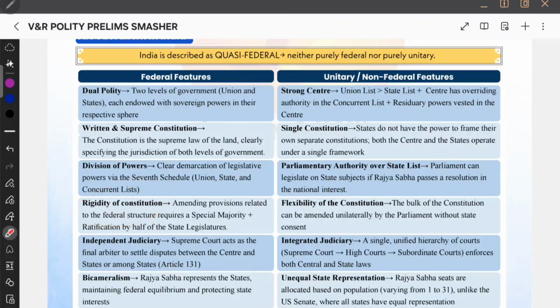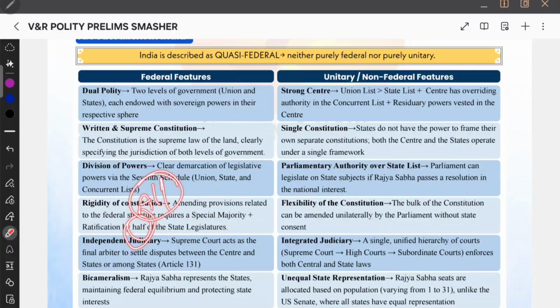And then rigidity of the constitution. The constitution is rigid. That's why the levels of the government are also rigid. And even if you want to modify certain state list matters, for that also you require state ratification. Sometimes you require a special majority to modify federal features. Special majority, okay, plus ratification of half of the states, not all the states. Ratification by half of the state legislatures is required.